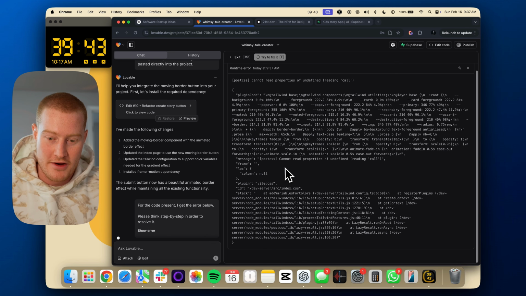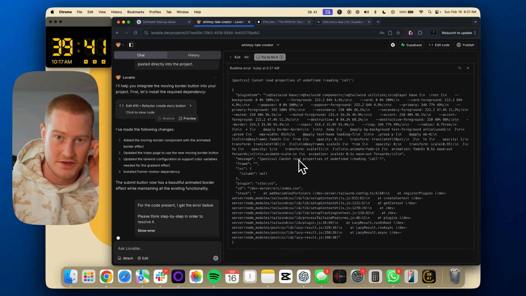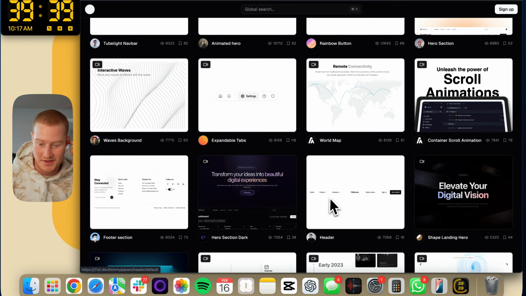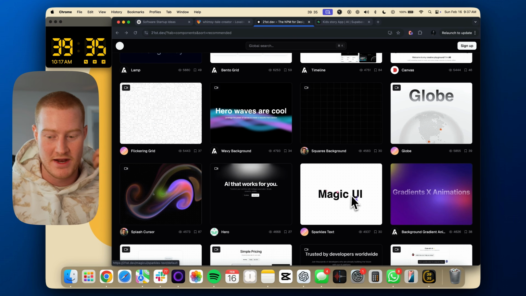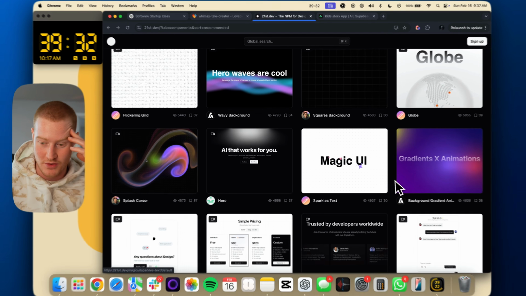And if I'm getting another error here, I'm probably just going to move on, because it's not worth it for me to just add a cool little button. I'd rather add some other functionality to the app, and then I could always make my way back to that as well. Wait, let's see.